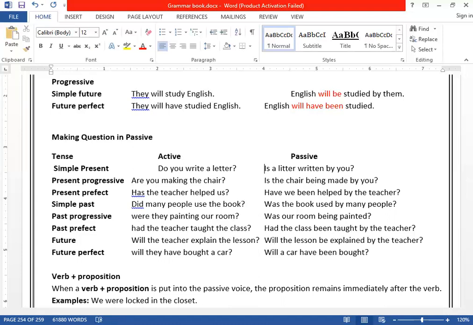Like a continuous one, clear. If you want to ask, English is being studied, how would you say? Is English being studied? You will just bring the main auxiliary verb here. Main auxiliary, not all of them. For example, English has been studied.